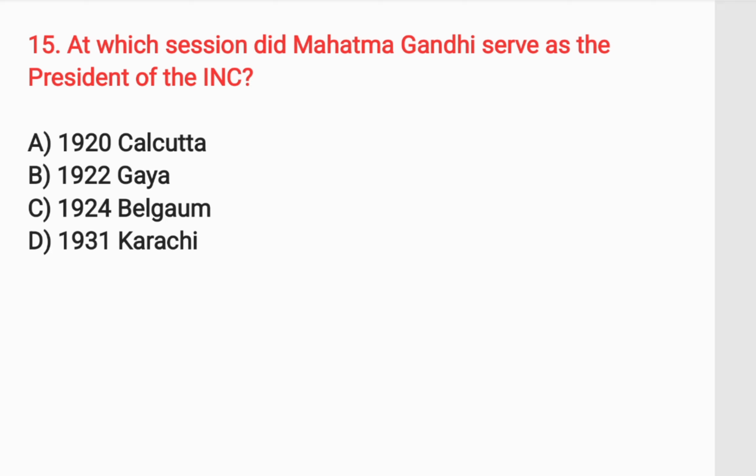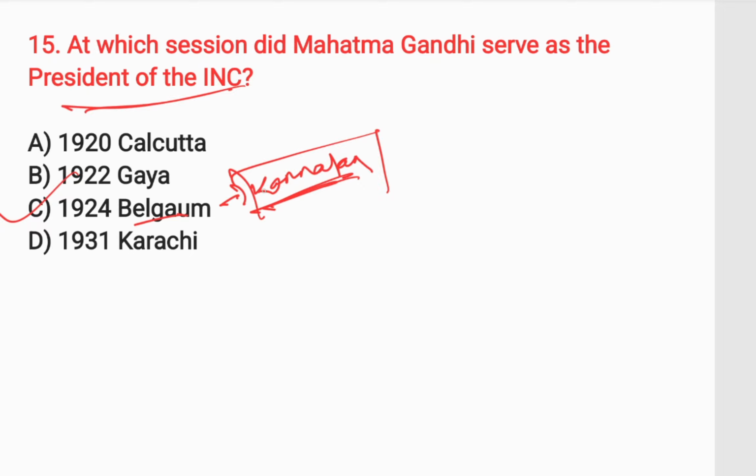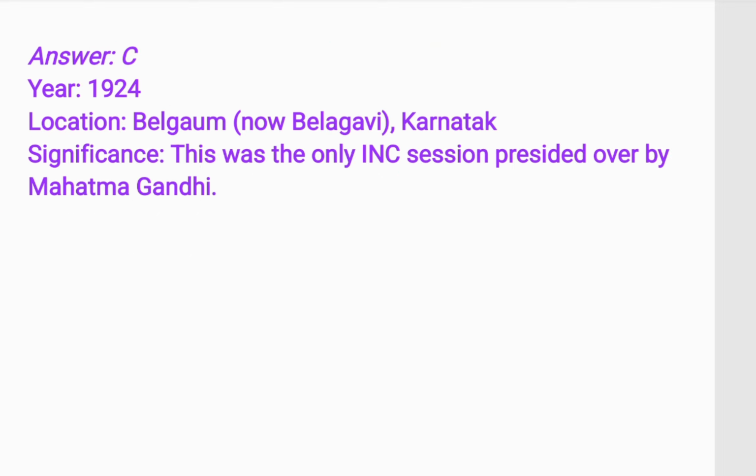Next question is, at which session did Mahatma Gandhi serve as the president of the INC? Remember, Mahatma Gandhi presided over only one session of INC, and that session was held in 1924 in Belgaum, and Belgaum is located in Karnataka. Belgaum session 1924, where Mahatma Gandhi presided over the INC. This was the only session presided over by Mahatma Gandhi. Year is 1924.